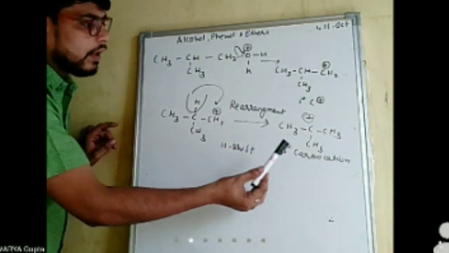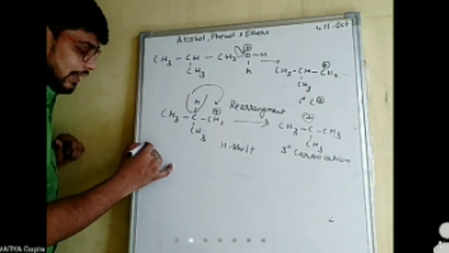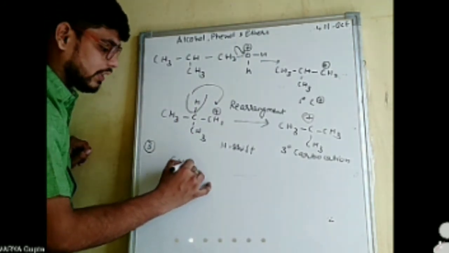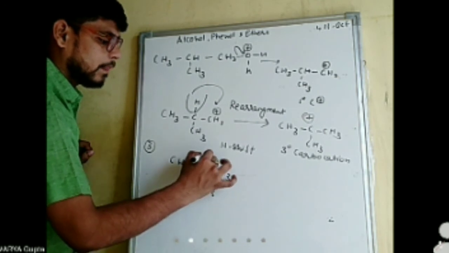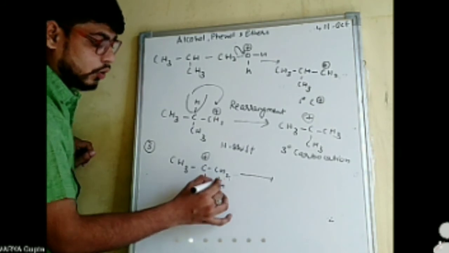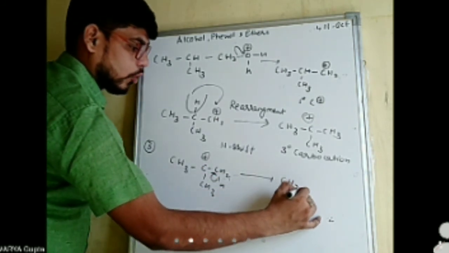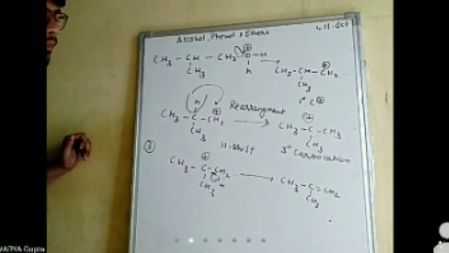If it undergoes this reaction, the last step is the removal of hydrogen as H plus. What will be the product in this case? CH3, C, CH3, CH3 positive. There will be removal of hydrogen from here, and the product will be CH3, C, CH3 double bond CH2.